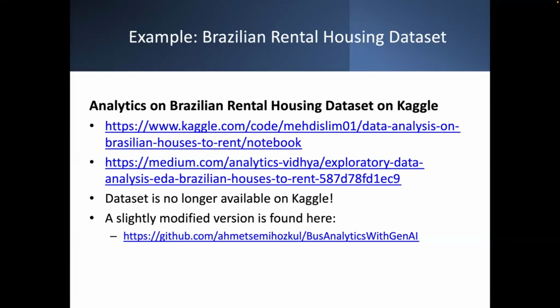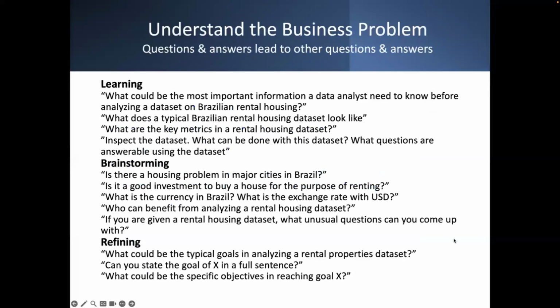So just go ahead, copy the dataset from GitHub, download it, and then switch to ChatGPT, and we're gonna try these questions, one by one. Not everything, I'm not gonna do everything, but at least a couple of the more important questions.